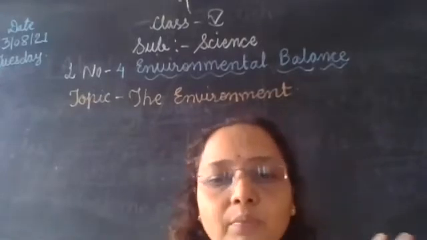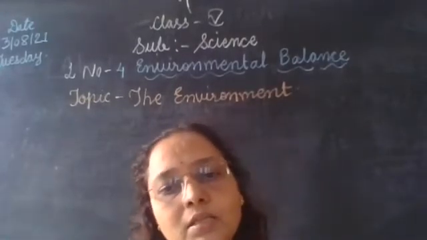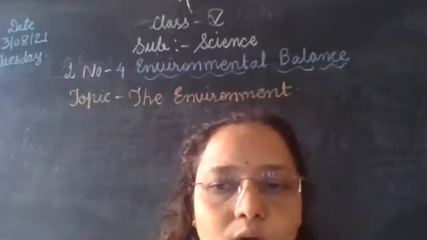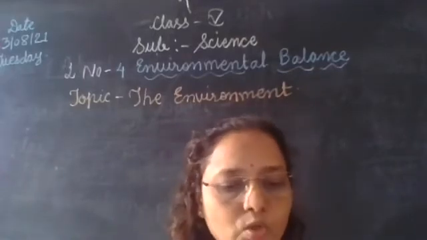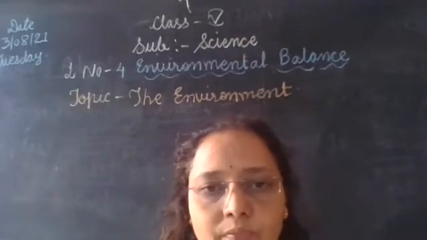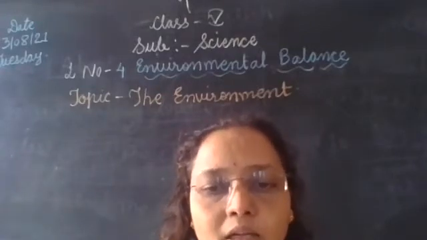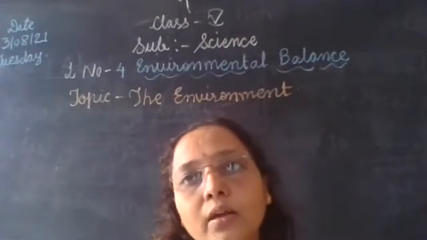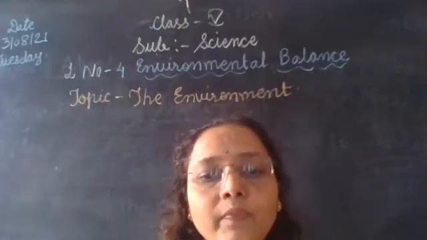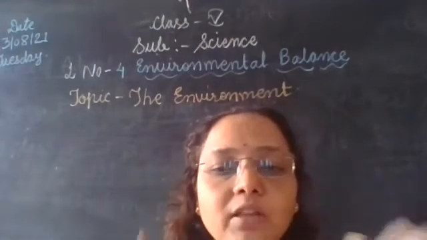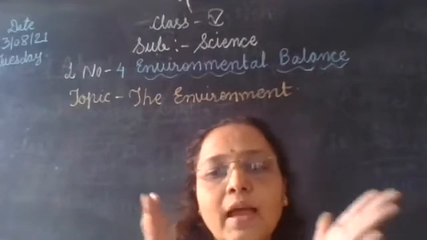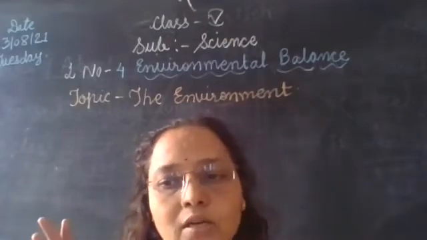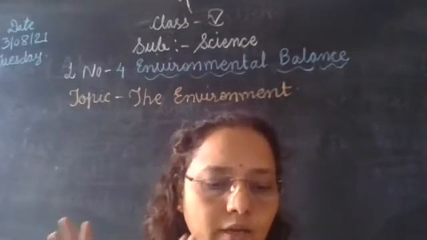Biotic means living components. Abiotic means non-living components of the environment. In this lesson we have to see what the biotic components of the environment are, what the abiotic components are, and the interaction between the biotic and abiotic components of the environment.